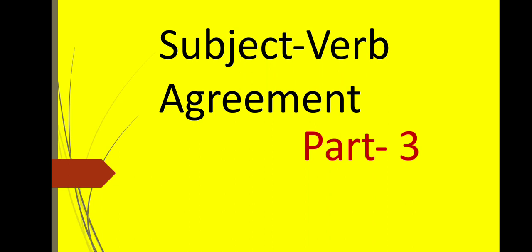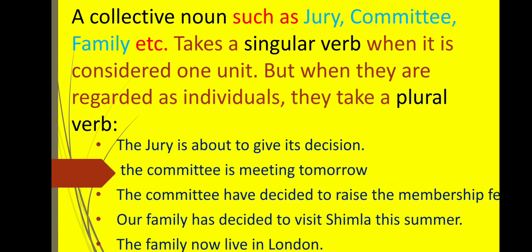From your grammar section, the topic is subject-verb agreement, or concord. A collective noun such as jury, committee, family, etc. takes a singular verb when it is considered one unit. But when they are regarded as individuals, they take a plural verb. Examples: the jury is about to give its decision. Here, jury is a collective noun and it takes a singular verb, that is, is.